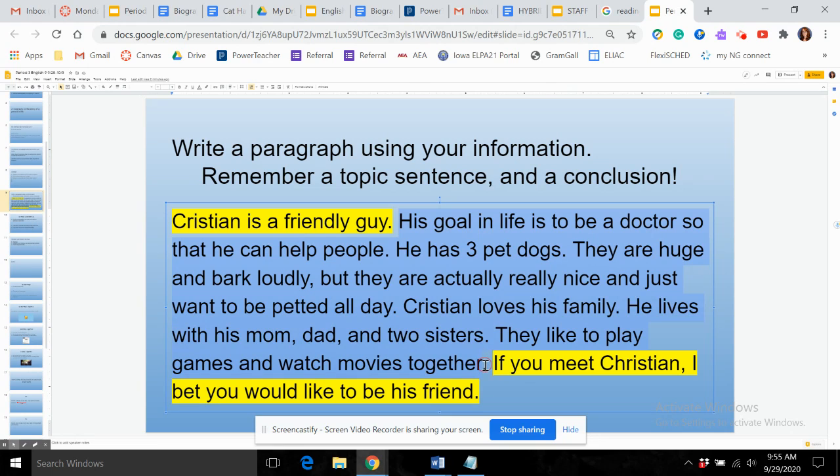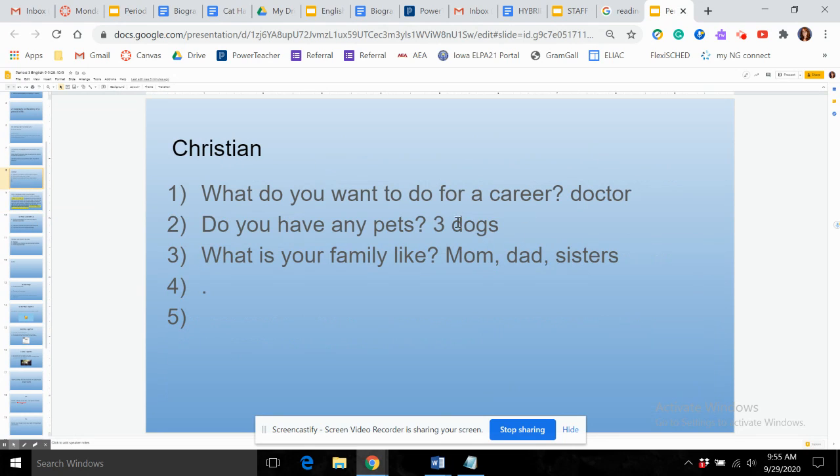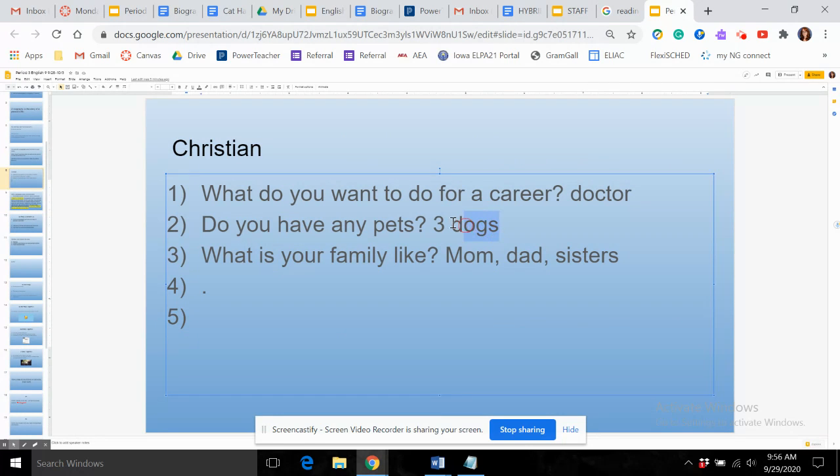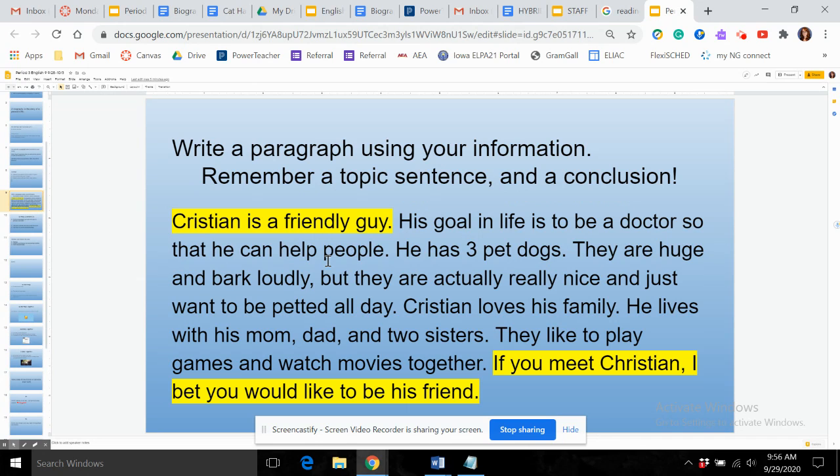So the details of my paragraph all come from the answers to the questions. The first question he answered was, what do you want to do for a career? And he said that he wants to be a doctor. So I wrote a sentence in my paragraph about how he wants to be a doctor and why, so that he can help people. The next detail was from the answer to the second question about his pets. He says that he has 3 dogs. And so I wrote a sentence in my paragraph about his 3 dogs and their personalities. So all of your details in your paragraph come from the answers to your questions.